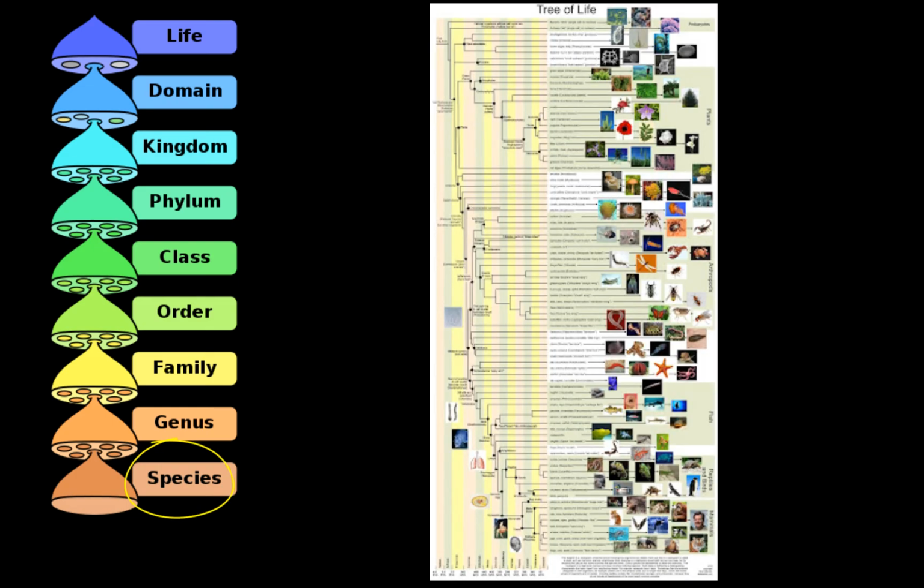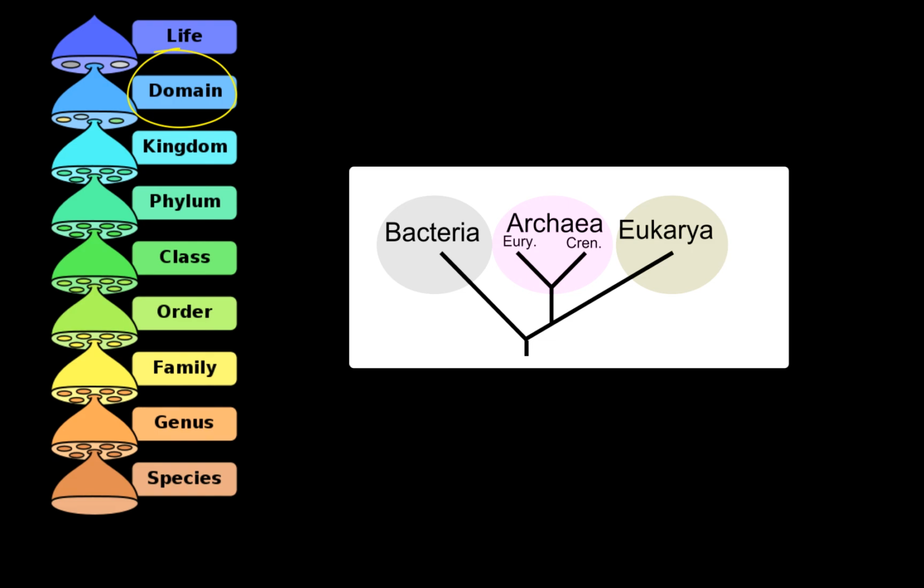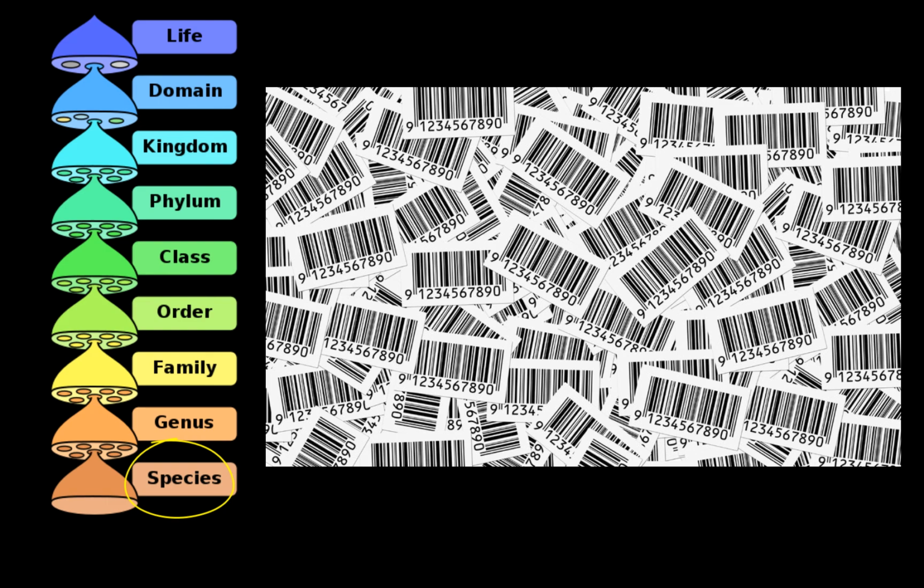We need lots and lots and lots of different categories of species to fit every living thing on the planet in. And we only need very few domains. In fact, there are only 3 domains: bacteria, archaea, and eukarya. Species, the analogy might be barcodes. You need a unique barcode for everything in the grocery store, whether it's edible, non-edible, whatever. And then domain is very, very broad.